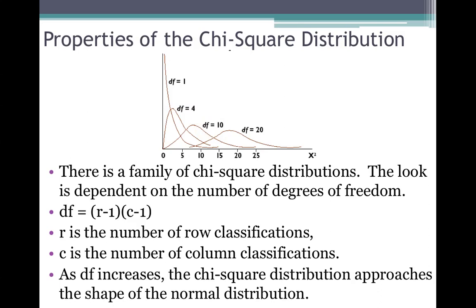As df increases, the chi-square distribution approaches the shape of the normal distribution. So df is, remember, our degrees of freedom. Look at what happens when it approaches 20. It almost looks like a bell-shaped curve, and that's going to happen as your degrees of freedom get larger. So it's going to almost look like a normal distribution when df is large. We will not see a df that gets any larger than 20.